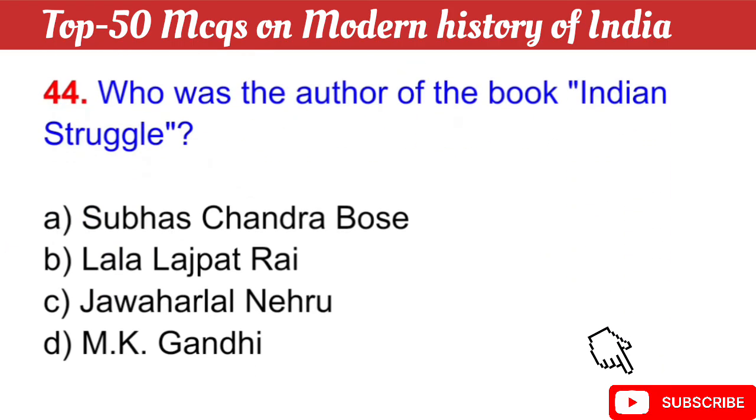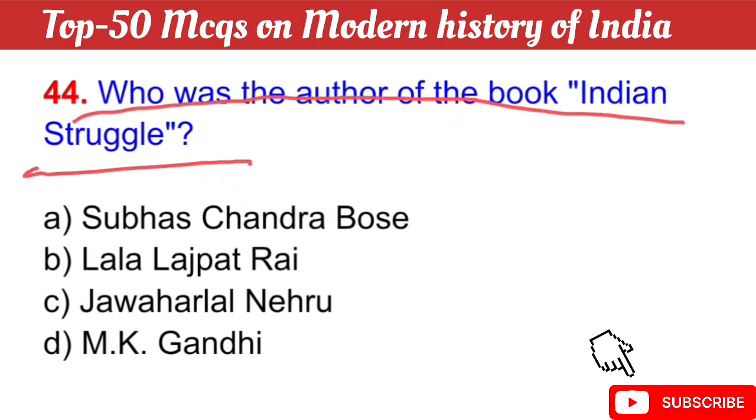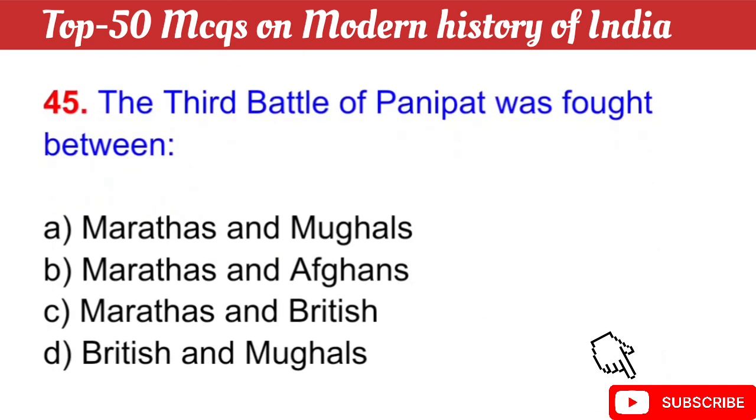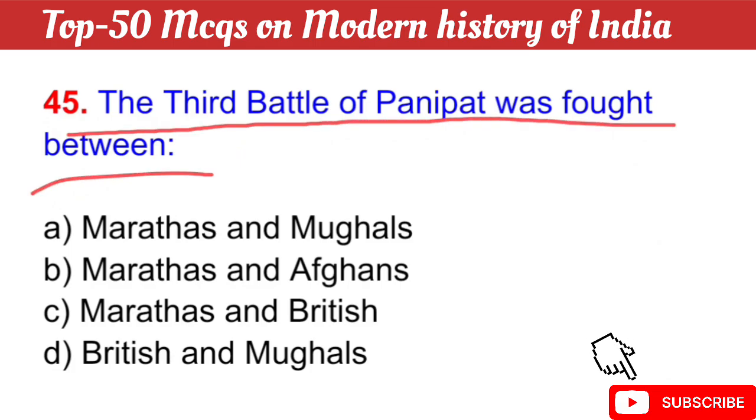Question number 44: who was the author of the book The Indian Struggle? The right answer is option A, Subhash Chandra Bose. Question number 45: the Third Battle of Panipat was fought between. The right answer is option B, Marathas and Afghans.